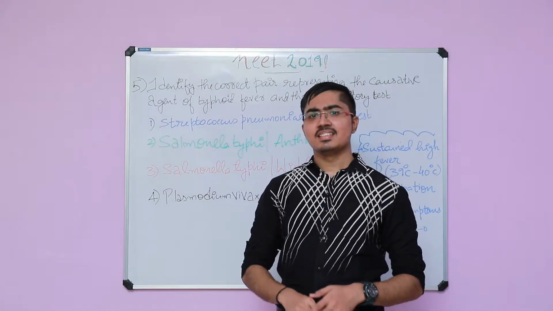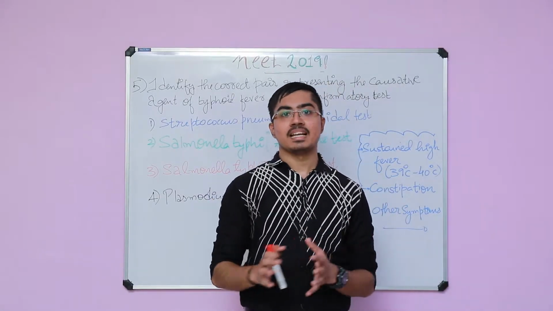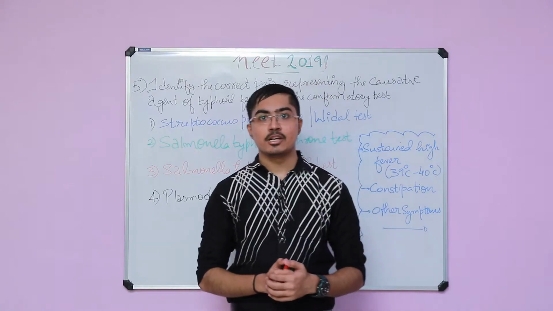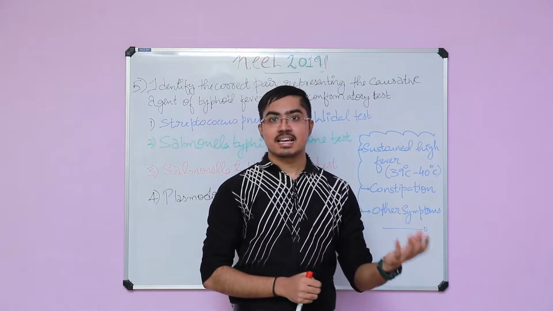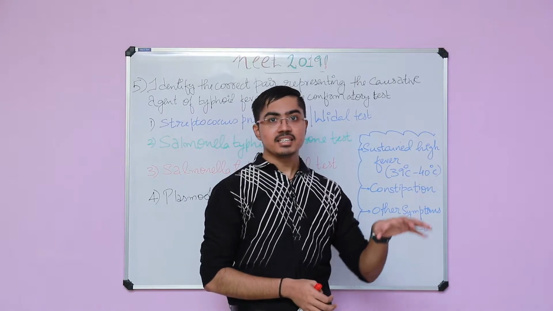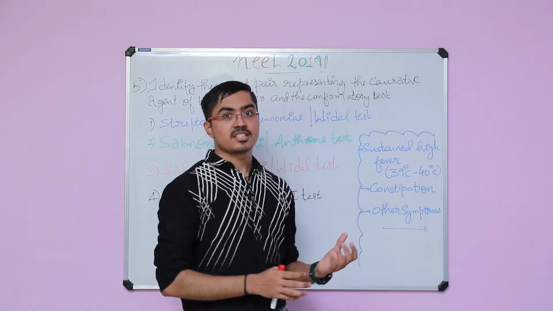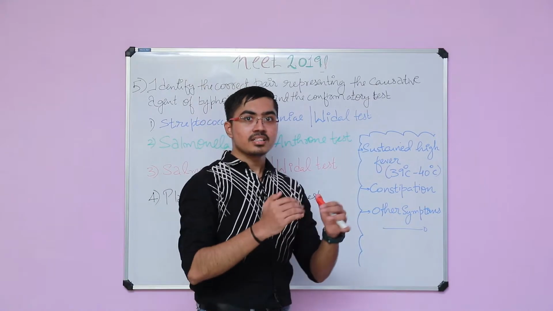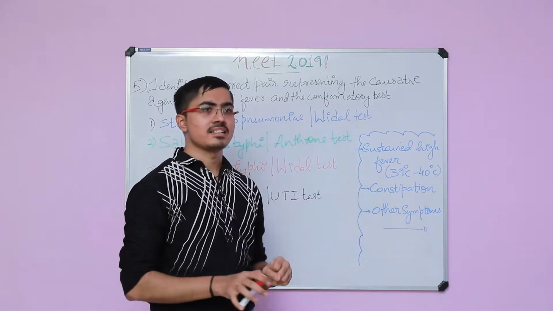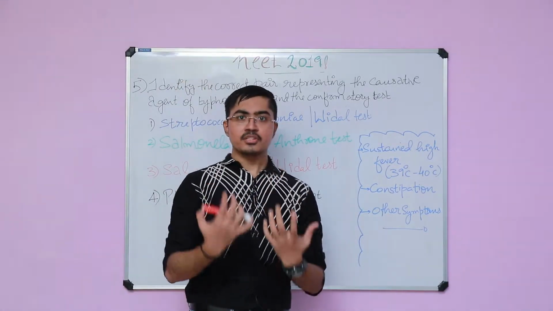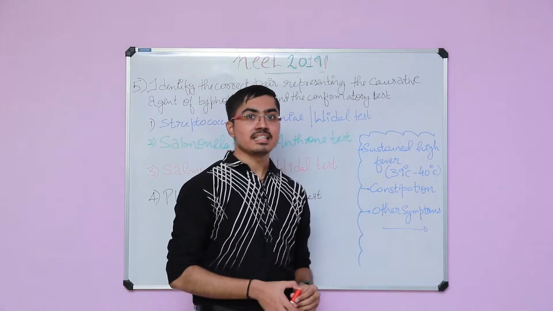In the fifth question, this is brought from the topic of human health and diseases. As we know, in 12th standard, we need to study this topic, in which there is immunity to be learned, there is cancer and AIDS as separate topics, and finally there are multiple diseases caused by multiple pathogens. Some of them have been given in the textbook, and this question has been directly brought from the NCERT. So reading NCERT has so much importance in solving questions in the NEET exam.